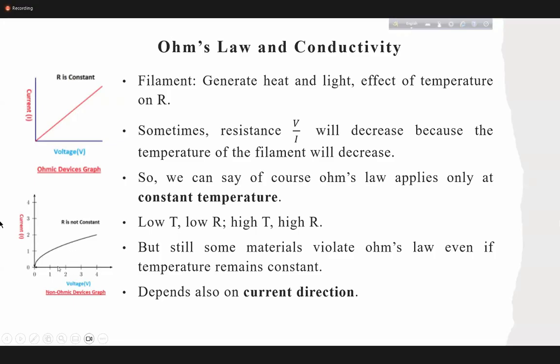So here, with increasing voltage, is V by I increasing or decreasing? It's increasing, not linearly. The slope is decreasing because I by V is decreasing. That means V by I is increasing. The y-axis is I, so the slope is decreasing. I by V decreasing means V by I is increasing.